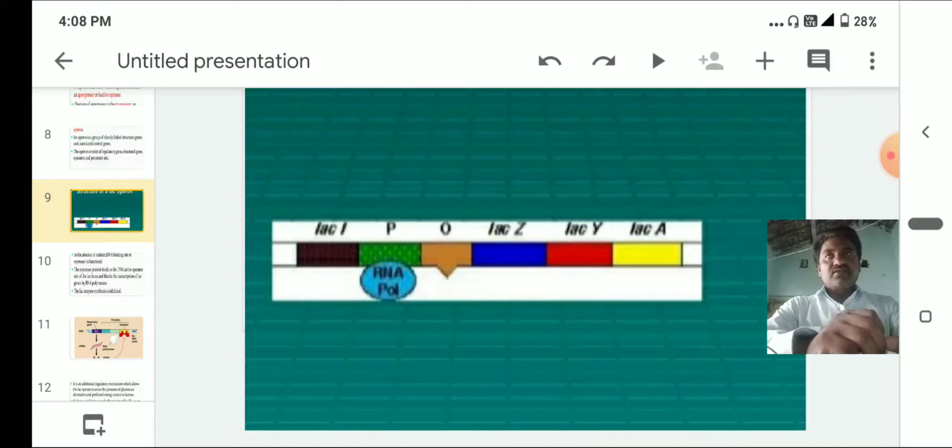That part converts into black color. Whenever the excess homogentisic acid, because of the absence of homogentisic acid oxidase, is released into the urine, and that urine is exposed to the air, it converts into black color. That is nothing but alkapton. Alkapton is nothing but homogentisic acid. So this homogentisic acid may not convert into maleylacetoacetic acid in the absence of homogentisic acid oxidase, as like the production of albinos.